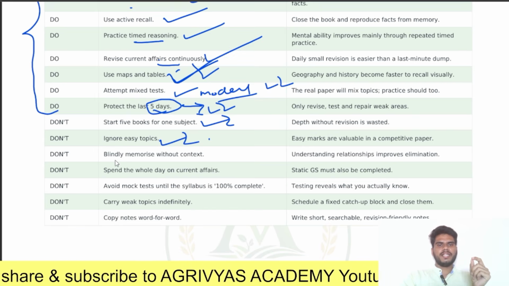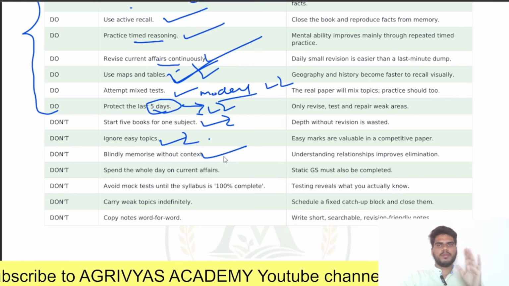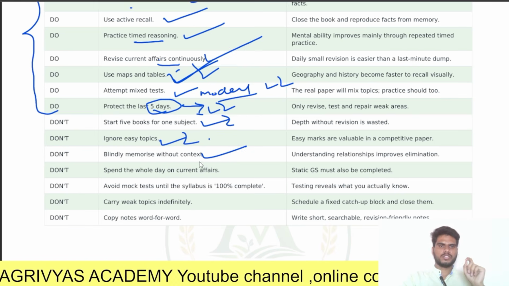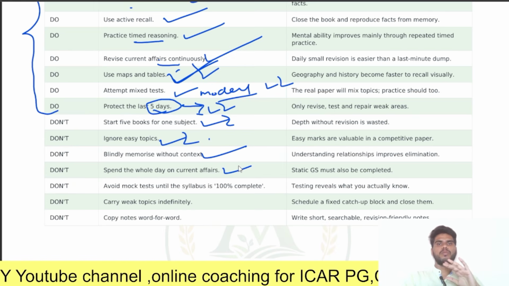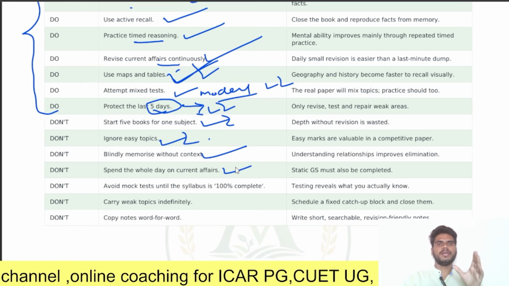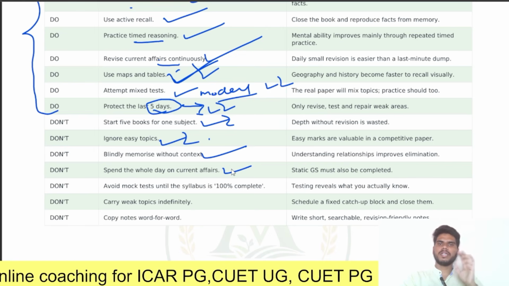Next, don't blindly memorize without context. Don't blindly memorize without the specific context for the question. Next, don't spend the whole day on current affairs. This is very important. Don't spend too much time on current affairs. Dedicate just 15 to 30 minutes to your daily current affairs.